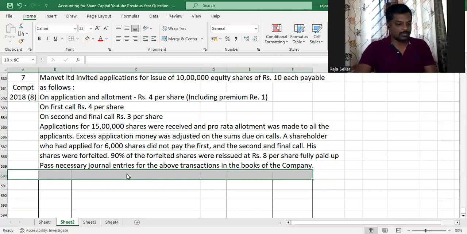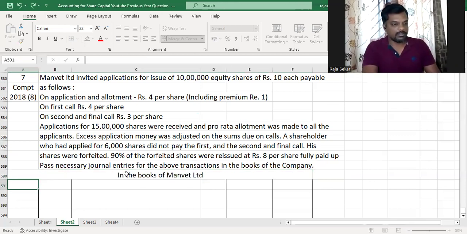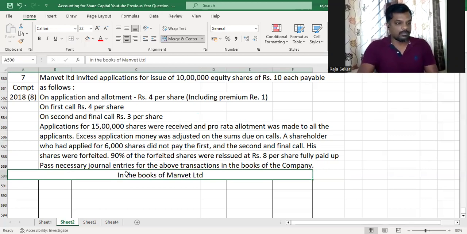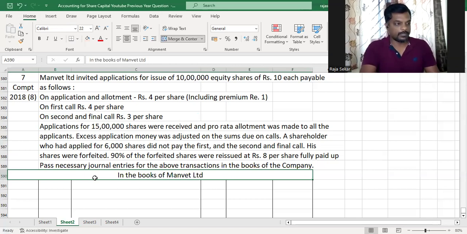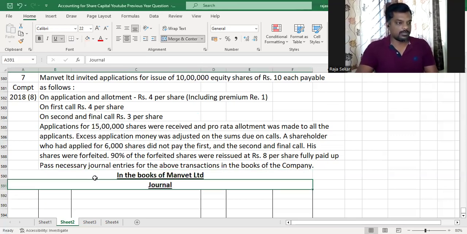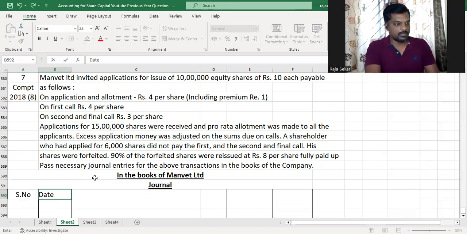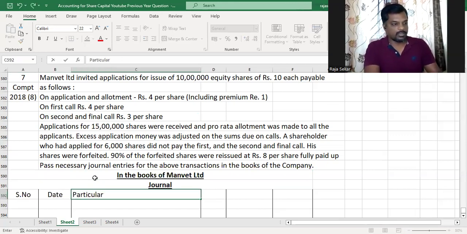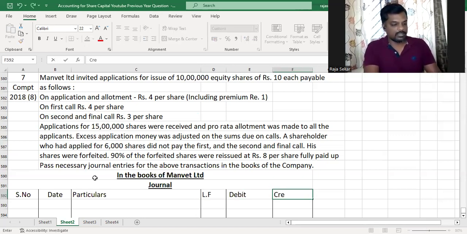So first, it's the books of Manvet Limited. Journal. Serial number, date, particulars, ledger folio, debit, and credit.